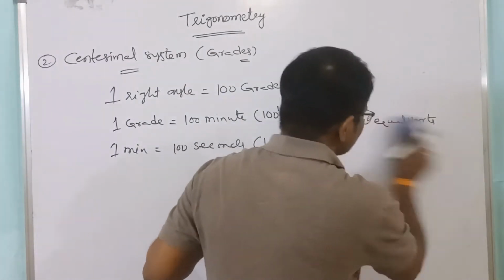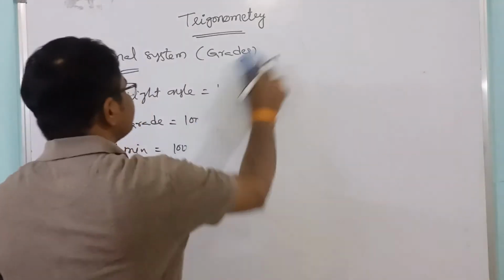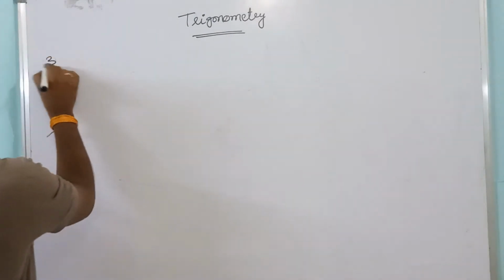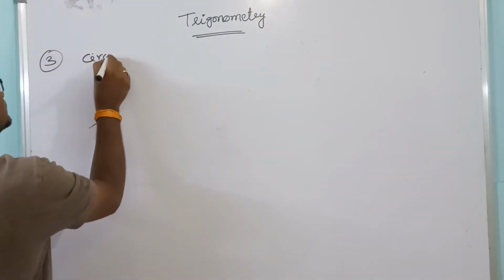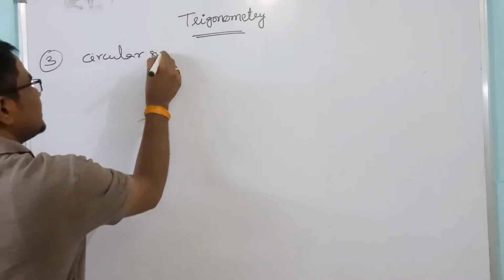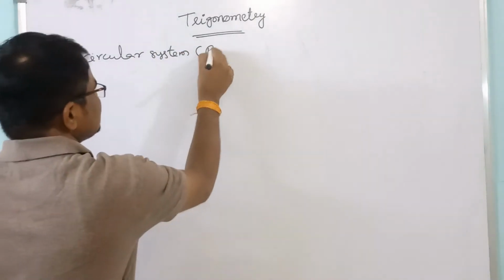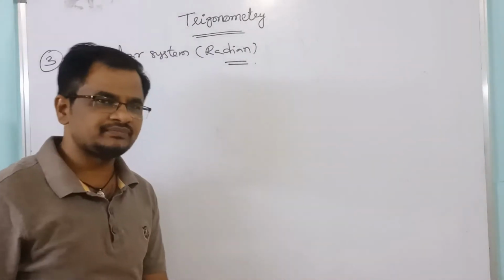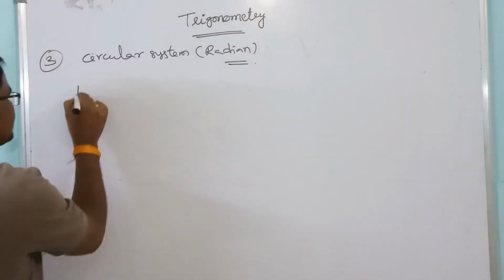Next, the last one is radian measure, the third one, the circular system. In this we will discuss radians. This is the important one. Listen carefully. So what is a radian? The definition is important.